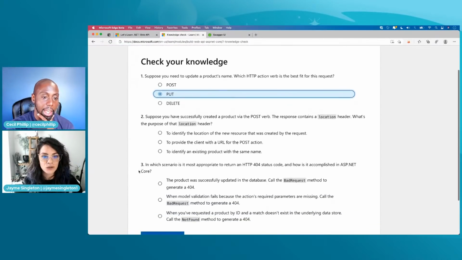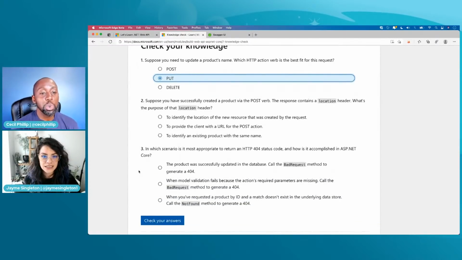All right. And the next one is, suppose you have successfully created a product via the post verb. The response contains a location header. What's the purpose of the location header? We didn't really talk about that, but I'll let you guess what it does. Okay. So if you created something, right? So you created a new resource, and it says it was successfully created and you got the location, right?